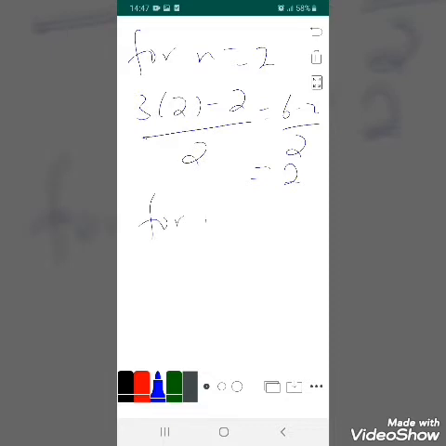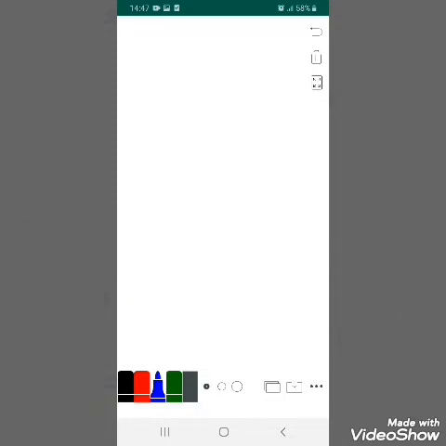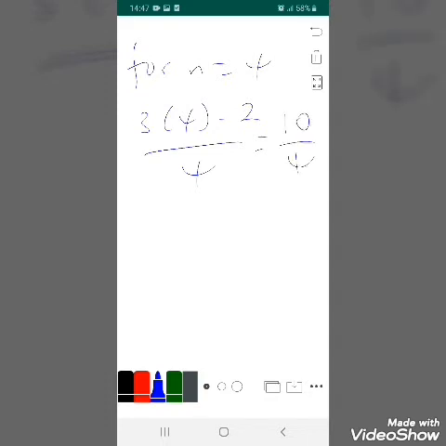For n equals 3, it will be 3 times 3 minus 2 over 3, and this will be 9 minus 2 is 7 over 3. For n equals 4, it will be 3 times 4 minus 2 over 4, this will be 12 minus 2 is 10, 10 over 4.